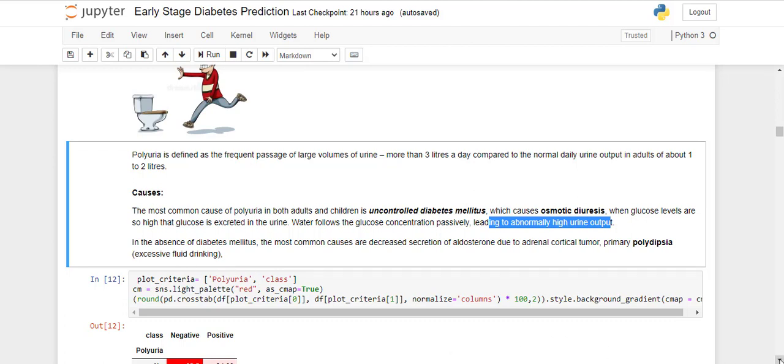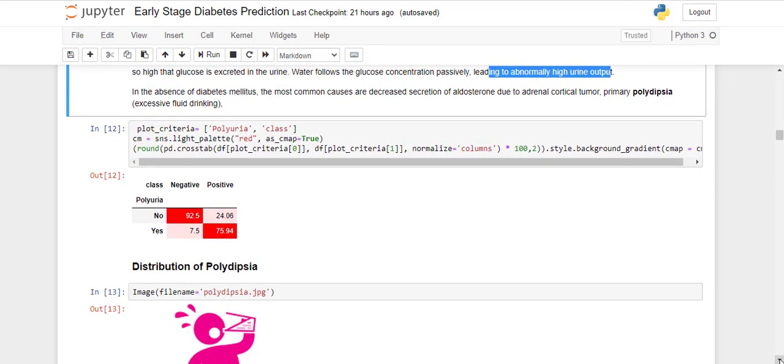If we observe its distribution, if the patient is suffering from polyuria, his chance of being positive is 75.94%, and if he is not suffering from polyuria, his chance of being negative is 92.5%. So this feature, as you can see, is a very critical feature for identifying diabetes.